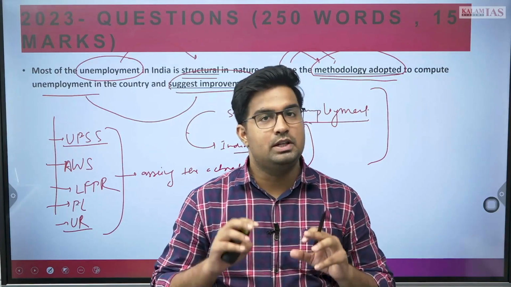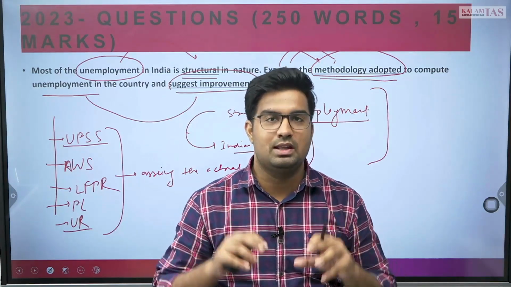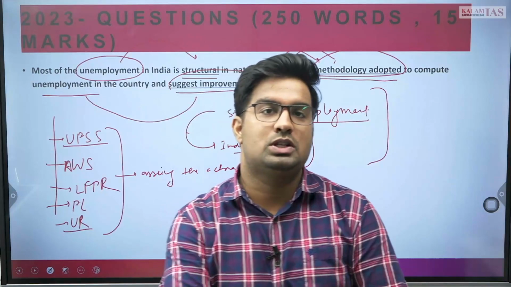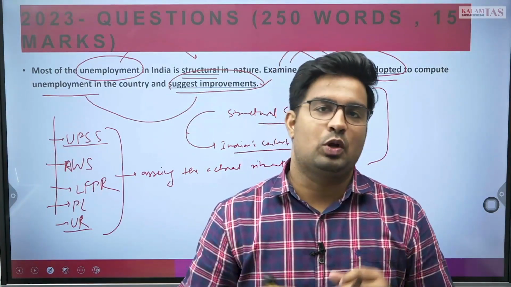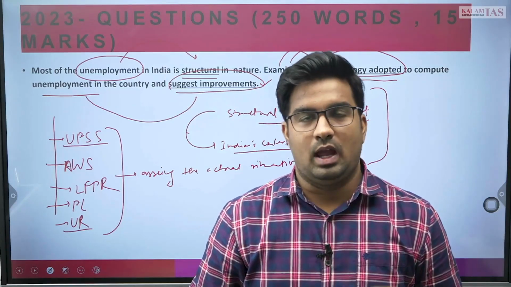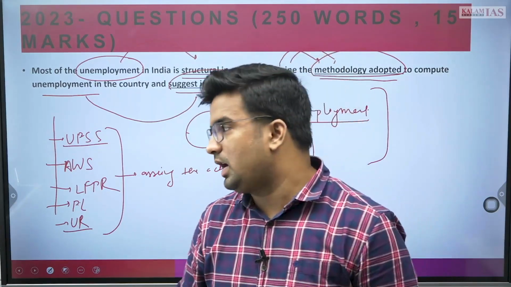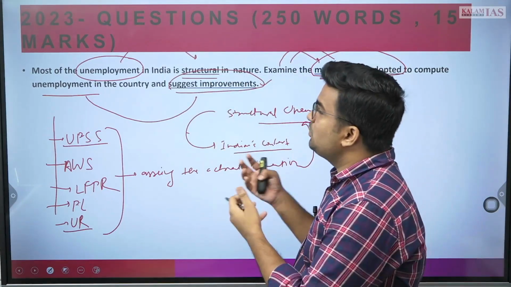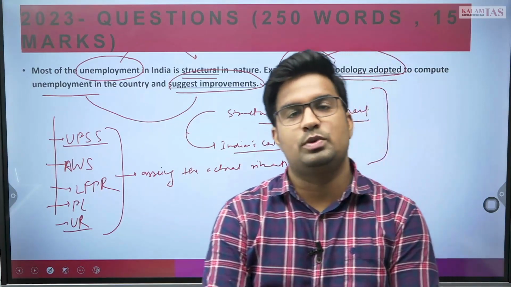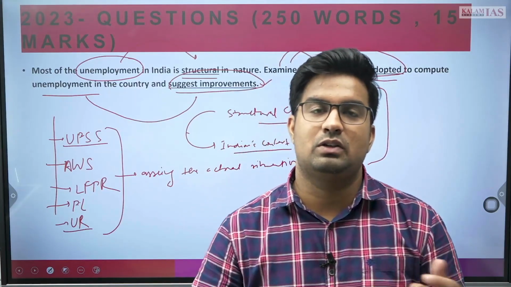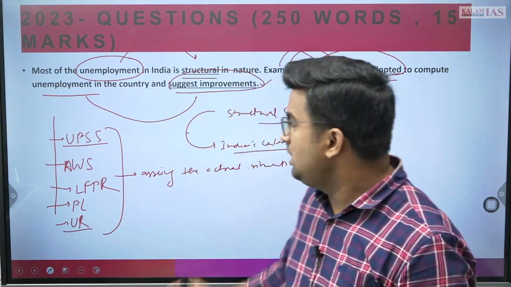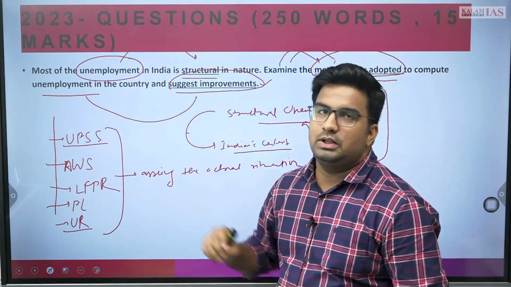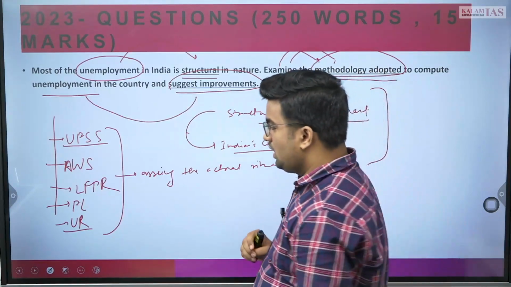And after this, we need to talk about how we need a comprehensive methodology to better prospect and also measure the unemployment aspect in India. And further, certain more things are required. For example, the national unemployment data or other things can also be utilized here with the integration of different data and other policies. So you can write this answer as well. We have sufficient data, and with that we can write this answer. After this,